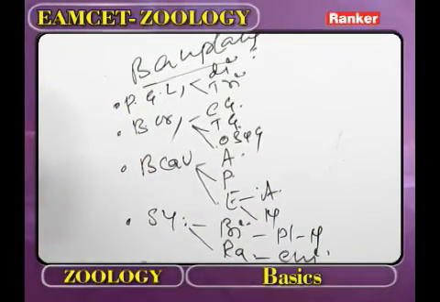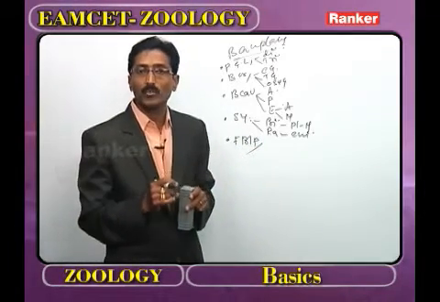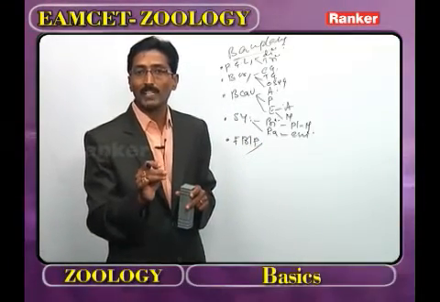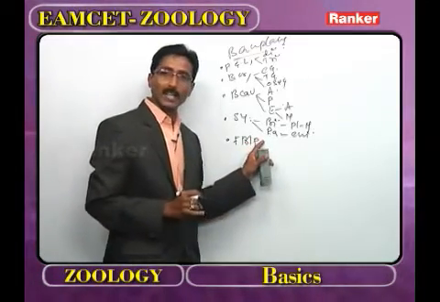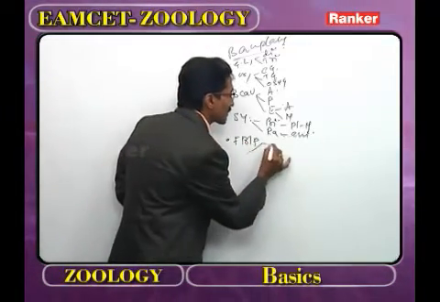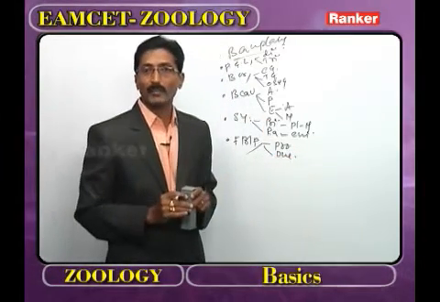Now, we go for the fate of blastopore. Here the student gets one doubt. What is meant by blastopore? It is the embryonic pore. Now, based on the blastopore, how are the organisms classified? Protostomes and deuterostomes.